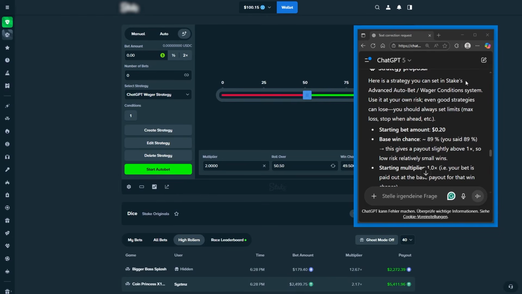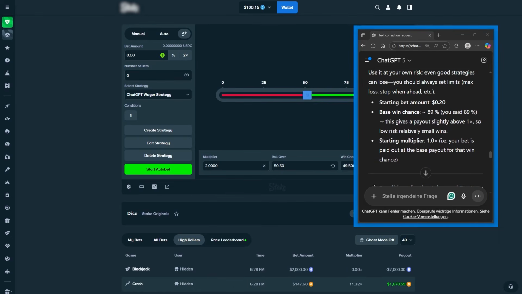So here's a strategy you can set in Stake's advanced auto bet wager condition system. Use it at your own risk. Even good strategies can lose. That's true. Keep that in mind, guys. So basically he told me the starting bet amount will be 20 cents. Base bet will be 98% win chance, which is pretty unique for a wager strategy, right? The base win chance is 89%, which is very interesting for a wager strategy, because it's not usual. Usual wager strategy has a 98% and not an 89% win chance. But yeah, he said 89%. I know what he means by that, but let's just skip this.